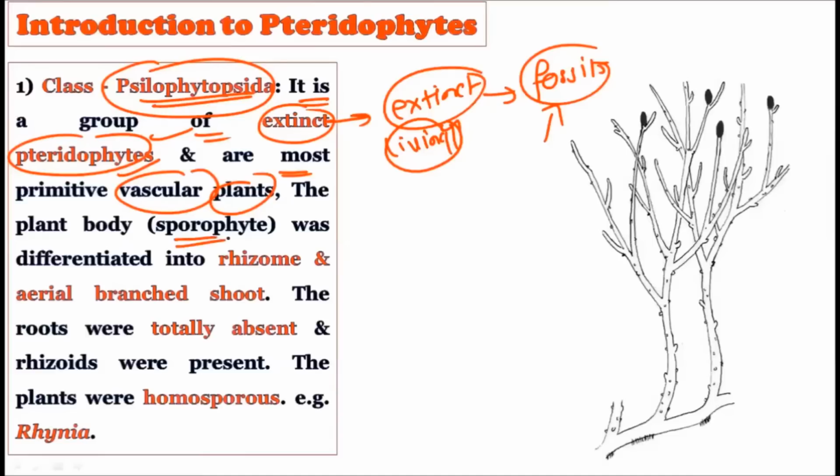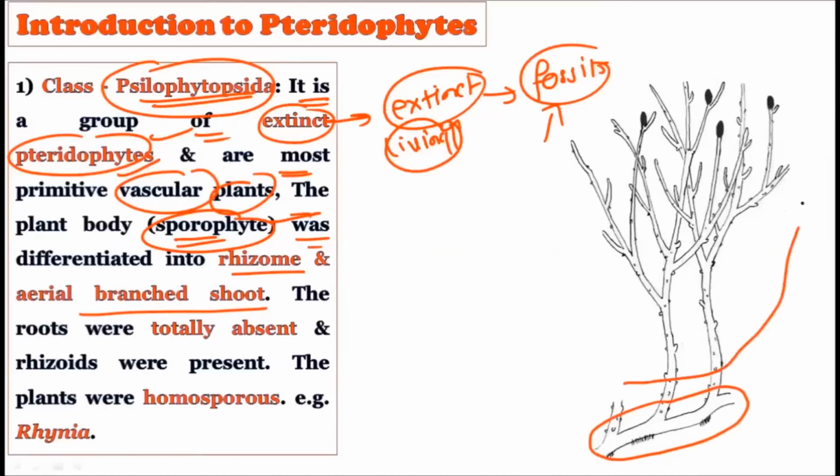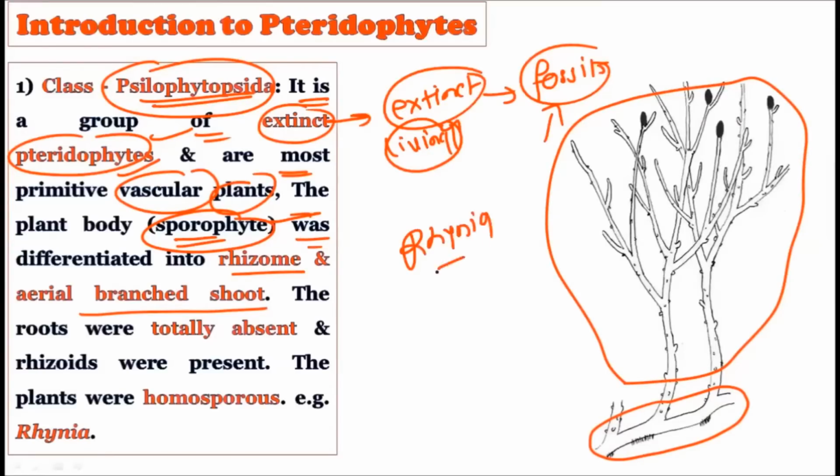Okay, the plant body, that is the sporophytic plant body, as you know the sporophyte is the diploid plant body, was differentiated into the rhizome and the aerial branch shoots. Okay, there is a presence of rhizome. This area is called the rhizome, and this area is called the aerial shoot. So the body is divided into the rhizome and the aerial shoot, and this is Rhynia. Okay, and this is a reconstruction of Rhynia actually.